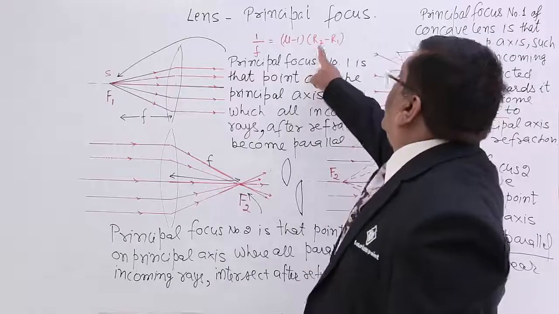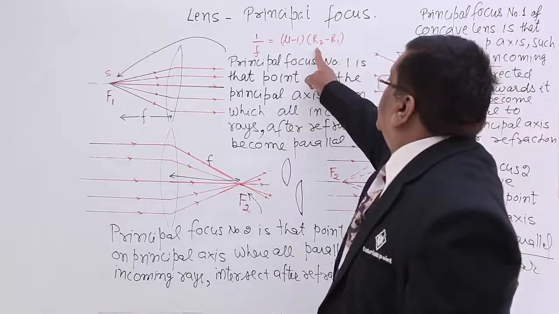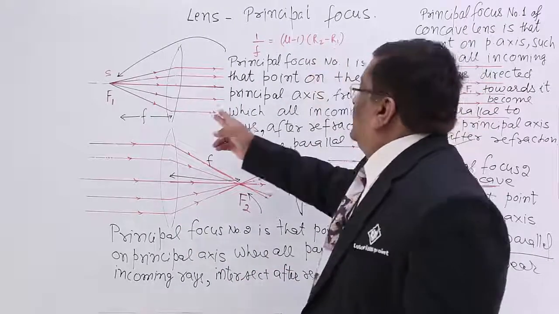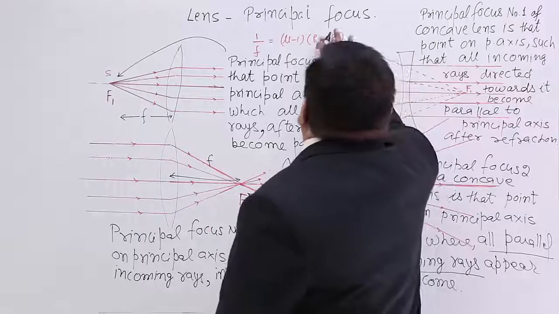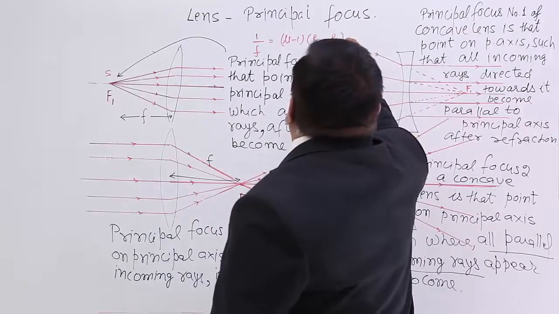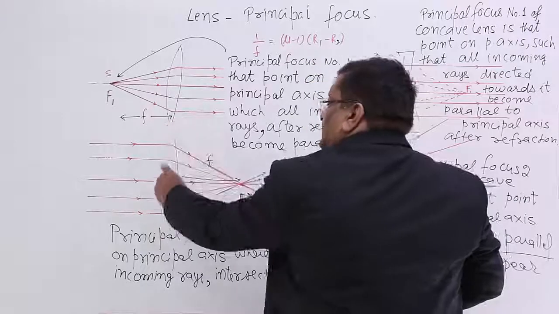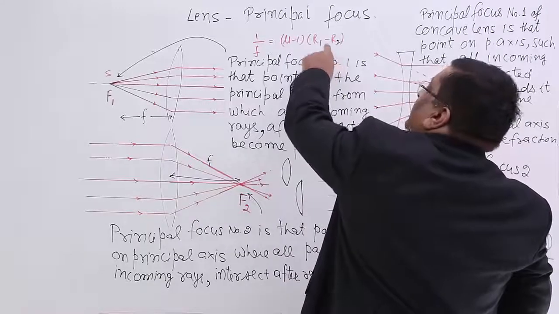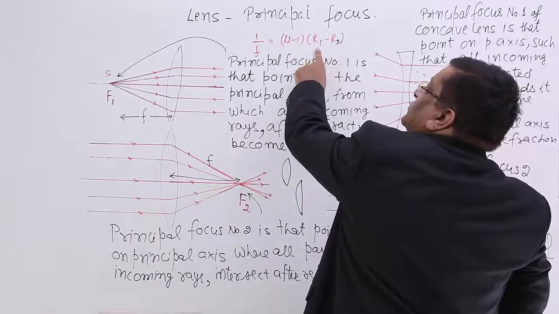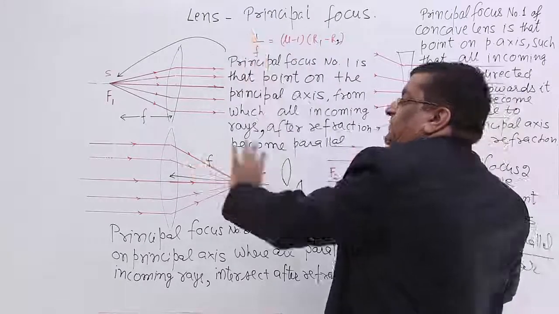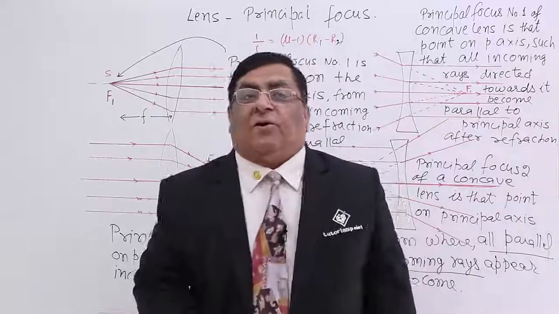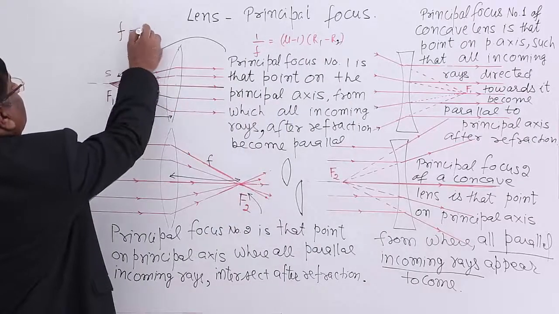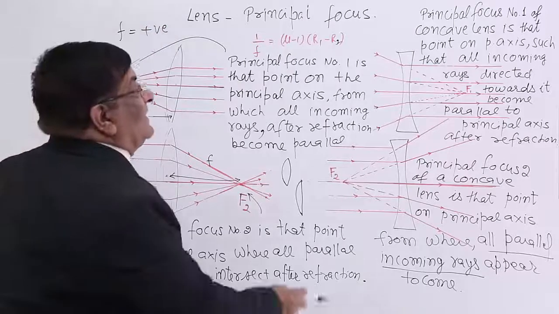Again, if we put the values here, you will find R2, this R2 and R1, that is this R1. I think this should be R1 minus R2. Yes. R1 is positive, and here R2 is negative. So this minus will become plus, so this whole quantity will become positive. So the focal length of the convex lens is positive, f positive.